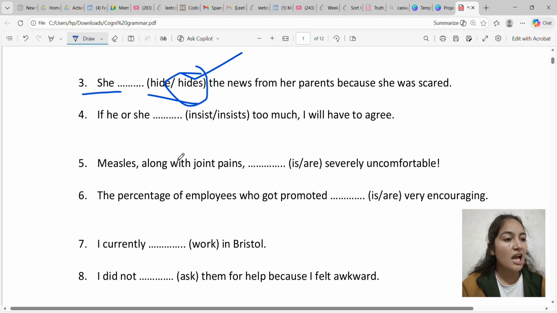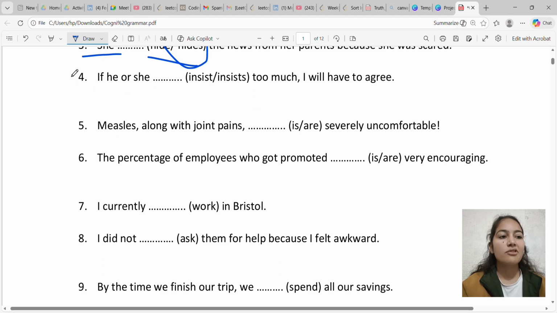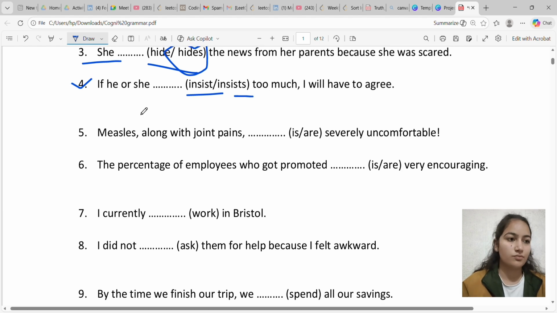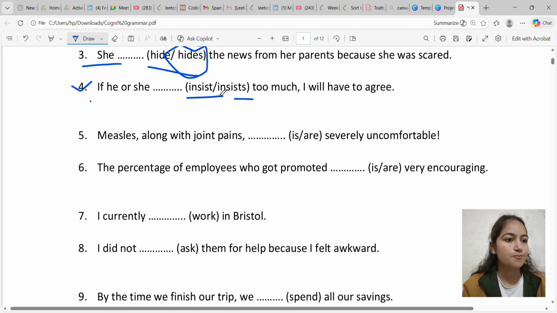These types of questions are asked very frequently. Remember the concept: with a singular noun we have to use the first form of the verb with s or es, and with a plural noun we use the first form of the verb itself. We don't add s or es with plural, but we add s or es with singular nouns. So remember this concept.